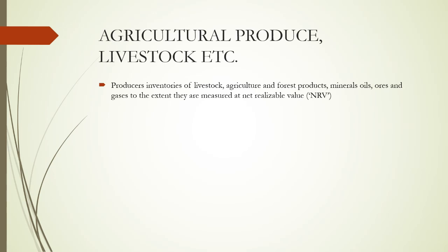Now on to the third exclusion. Among those exclusions, the contract sort of thing, work in process, we had covered. Shares also we had covered. Now on to the third element. The third exclusion there in ICDS 2 is agricultural produce, livestock, etc.